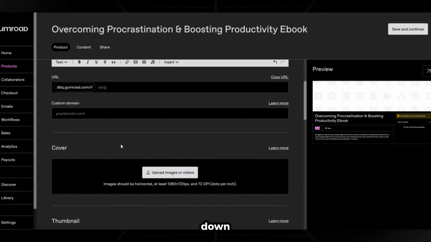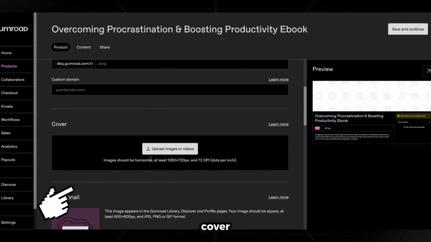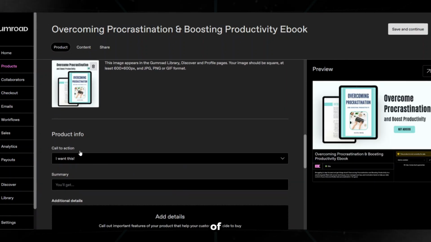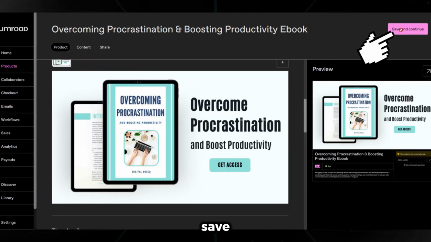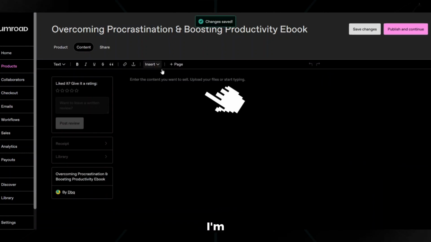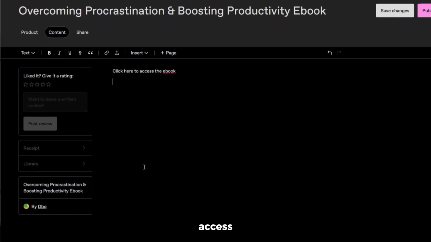So, scrolling down, this is where I'm going to add the cover and the thumbnail. Then I'll leave the rest of the settings as they are and click on Save and Continue. And this is where I'm going to add the content that I want to sell. First, I'll right-click here to access the ebook, and below it I'll add "Thank you for your purchase."